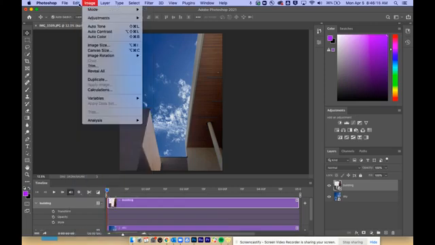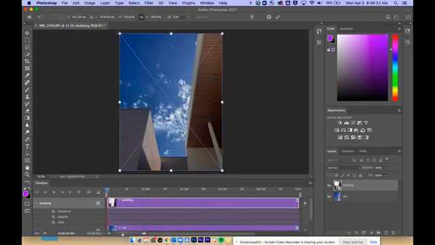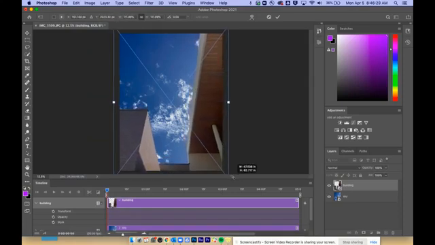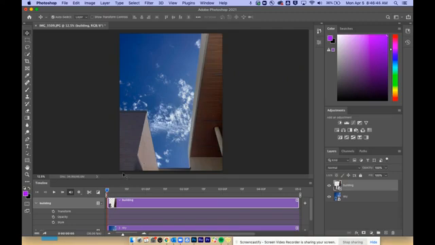So I'm going to use Edit, Free Transform, which the keyboard quick stroke is Command T. And I can change the size here, so I'm just going to make it a little bit bigger, like that. Not huge, just a slow zoom out so that we can see it happening. Just a little bit larger. And to make a keyframe, I'm saying this is where I want the image to start. This is how I want it to be at the beginning of the video. Then I'm going to come right here to this little stopwatch, and this creates a little dot, and that's called a keyframe, saying this is where it's going to start.